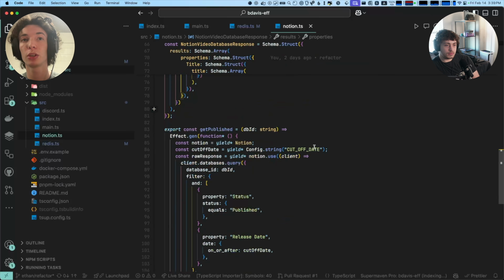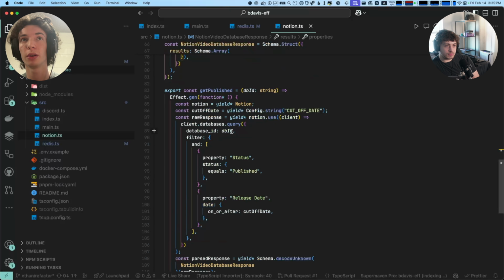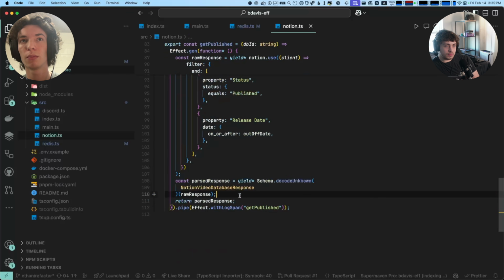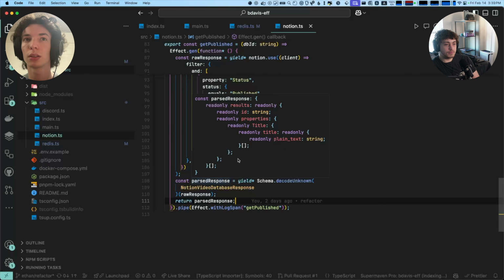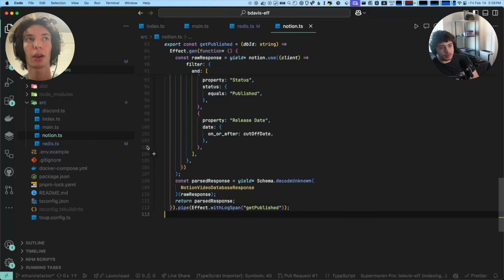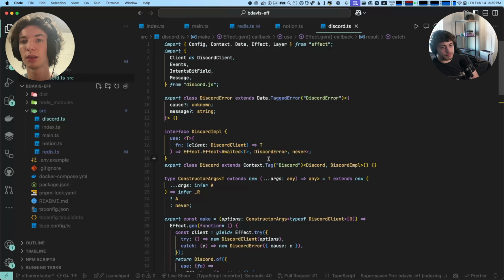So here you'll see this is where we use decodeUnknown. We get the client, and this was also in the original code, we get this environment variable here, and then we do the database call. Then this raw response we do decodeUnknown, and this is just like Zod schema parse, and we get this whole typed response. Gotcha. Okay. Next, Discord, again very, very similar, just DiscordError.